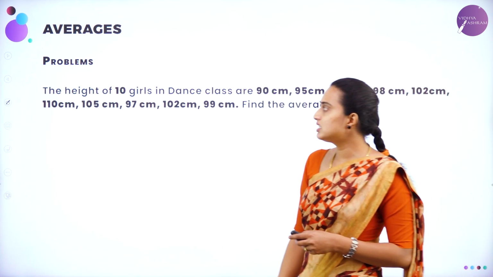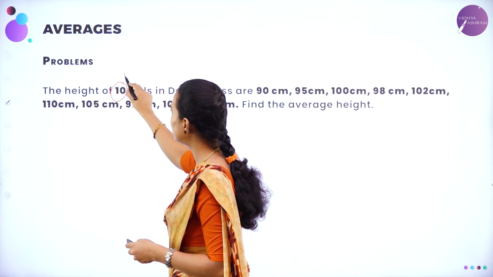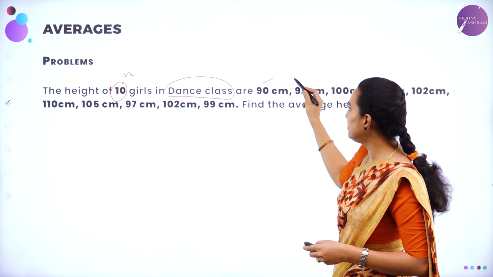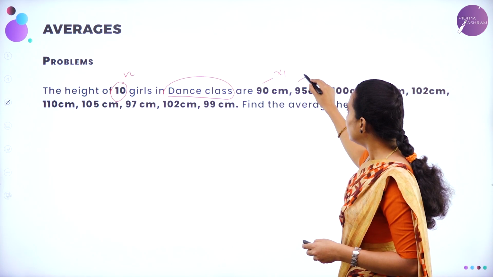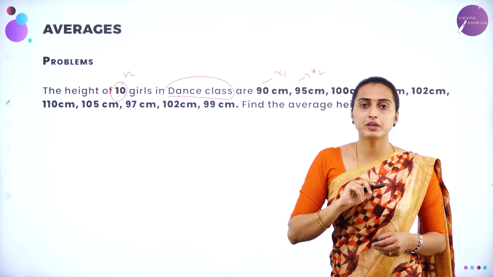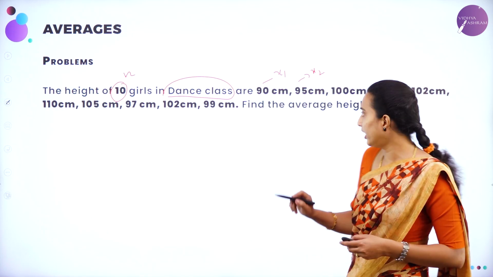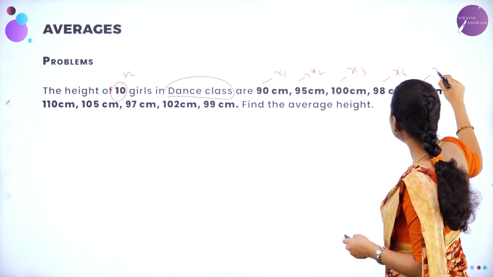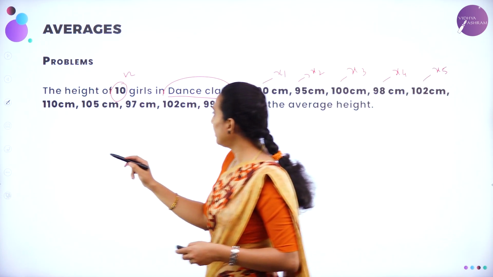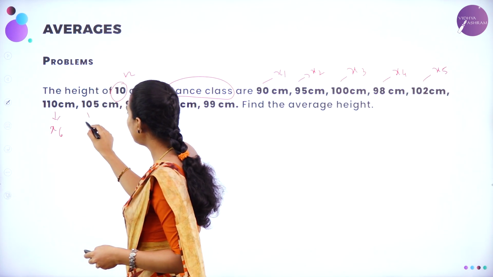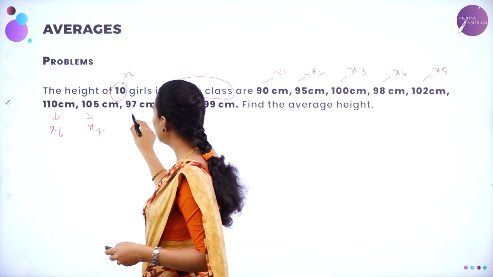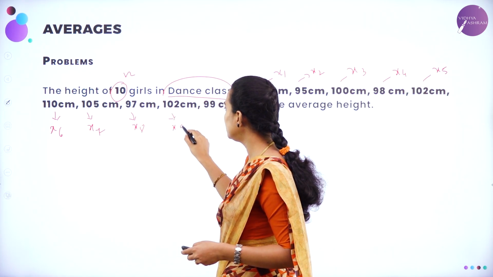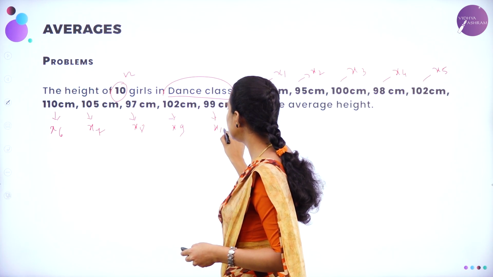They have given it like this: the heights of 10 girls, that means N, in a dance class are 90 centimeter, 95 centimeter, 100 centimeter, 98 centimeter, 102 centimeter, 110 centimeter, 105 centimeter, 97 centimeter, 102 centimeter, then 99 centimeter.